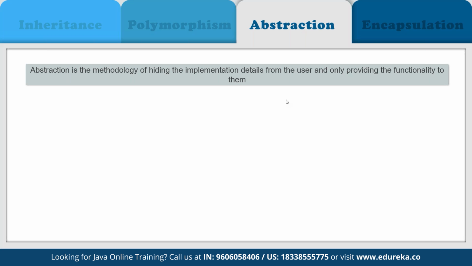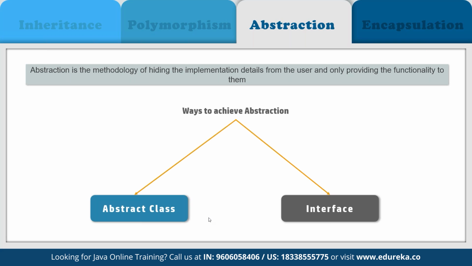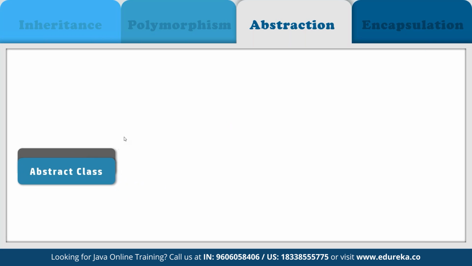It basically deals with hiding the details and showing the essential things to the user. So if we look at the, again, we can see we have multiple examples here. So here, if you look at the diagram, we have two different types of abstraction defined. So we have abstract class and then we have interface.